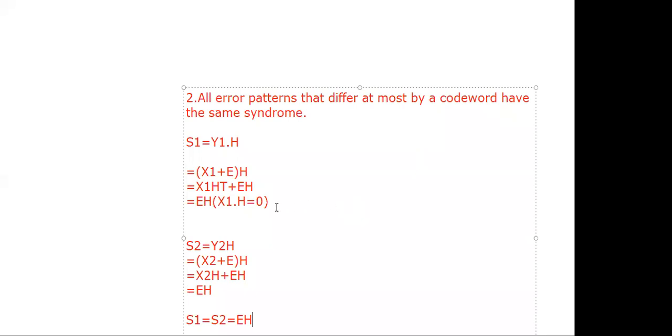This shows that error patterns that differ by a code word have the same syndrome. These are different code words, but with error in the first bit position only, they have the same syndrome. So the final conclusion is S1 equals S2 equals E H transpose.